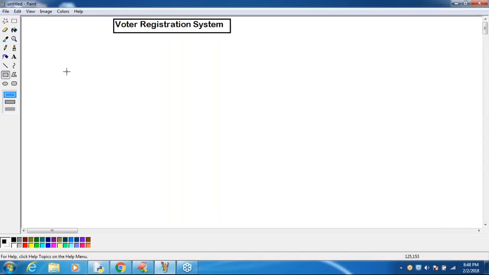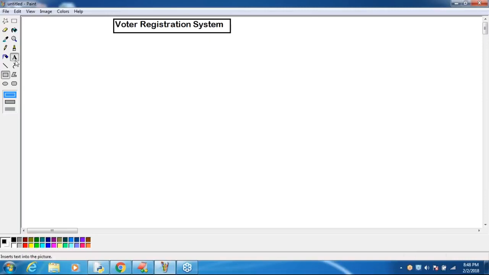Every voter is required to register in the voter registration system. Every voter has to provide several fields, like what is his name, the father's name, the mother's name, the husband's name, the address. There are several fields he is required to provide.